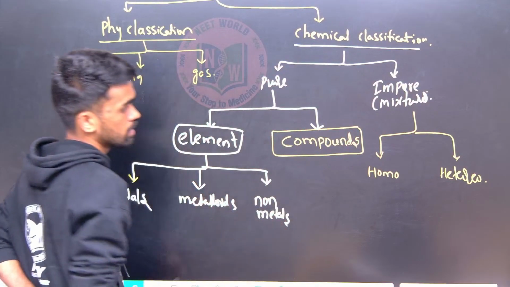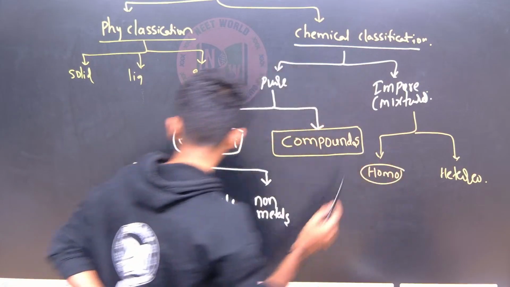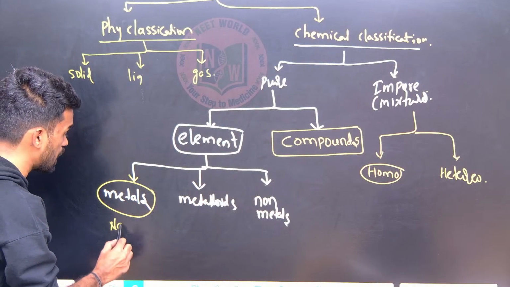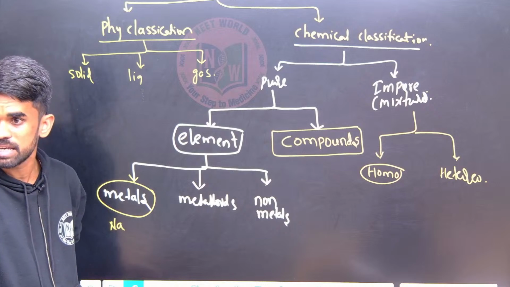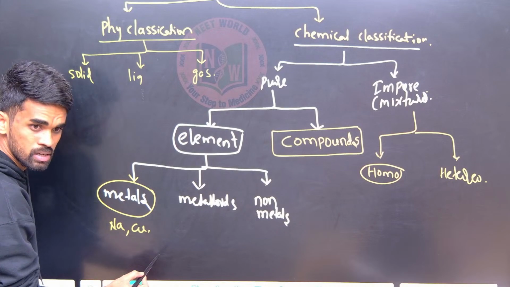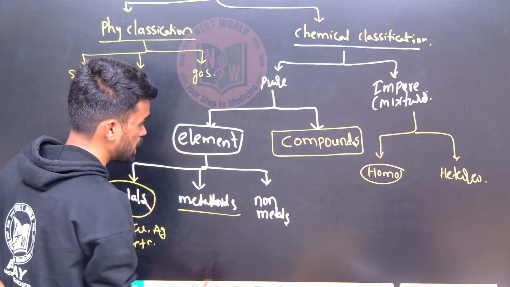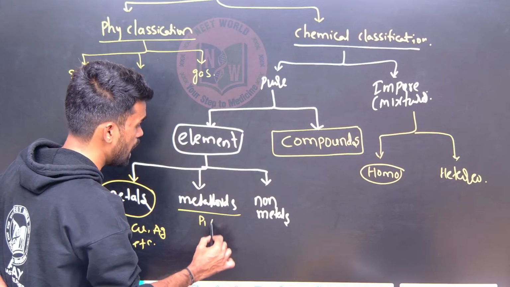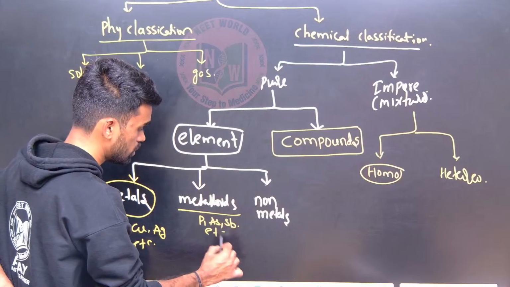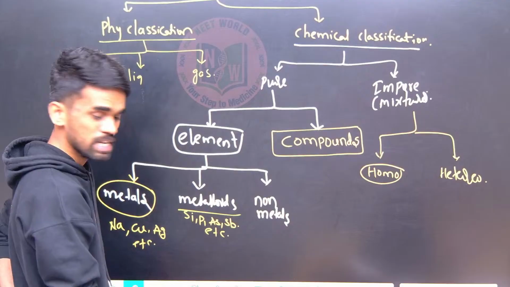For metals, examples are sodium metal, alkali metals, alkaline earth metals, copper, silver, etc. Metalloids are something like arsenic, antimony, bismuth, silicon. All these are examples of metalloids.